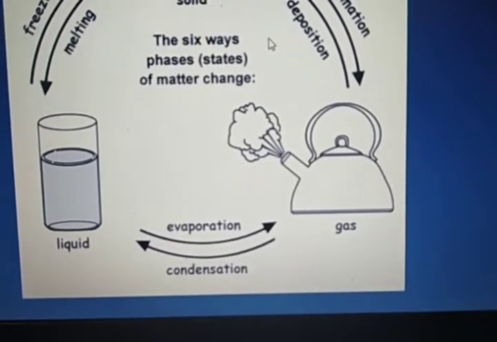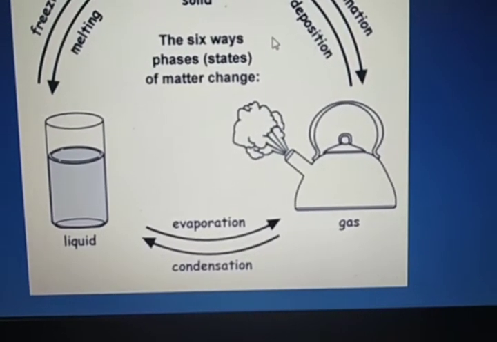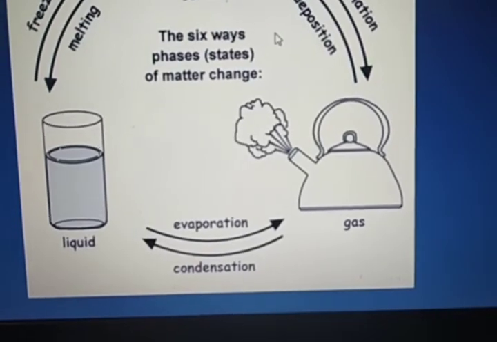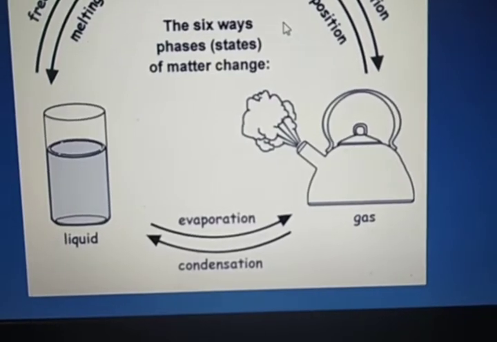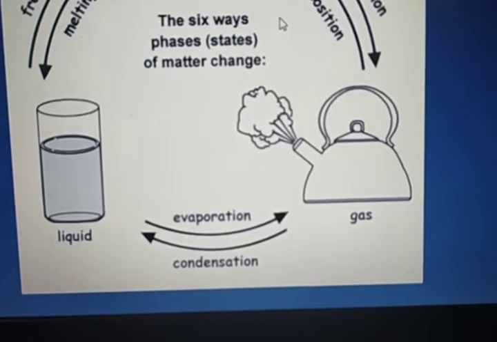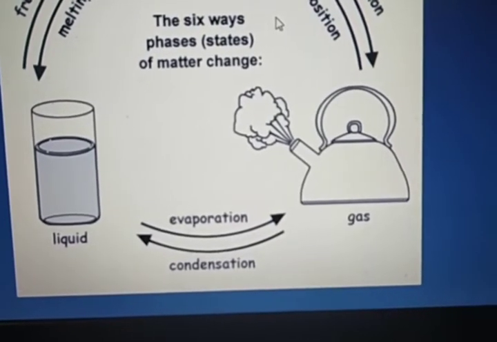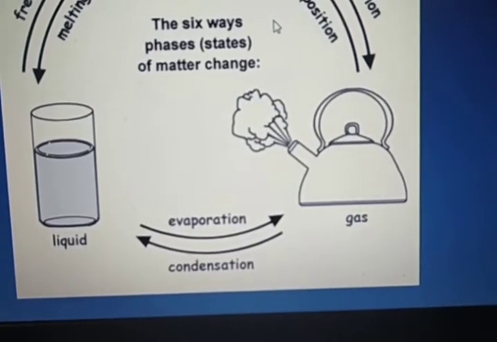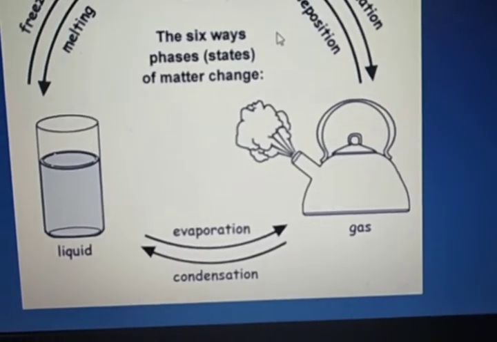The presence of water vapor in the atmosphere, we call it humidity. So this is a physical change. Why? Because when water is heated, it converts into vapor, and if you cool this vapor, you get liquid back. This condensed water has all the properties, like the original water. The properties the original water has are also there in the condensed water. So evaporation or vaporization of water is a physical change.